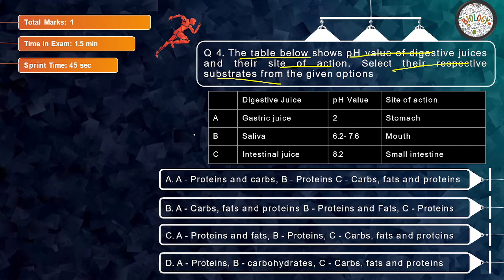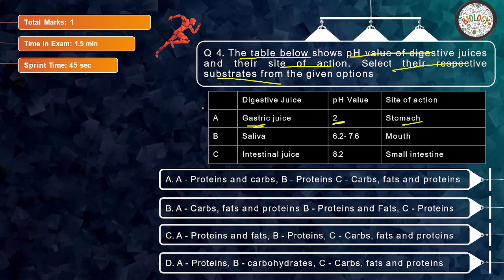So what you're able to see over here, here you have gastric juice. pH is given to stomach. So what do you think? Which substrate should be associated? I've told you the answer. Proteins and carbs, carbs and fats, and proteins and fats.